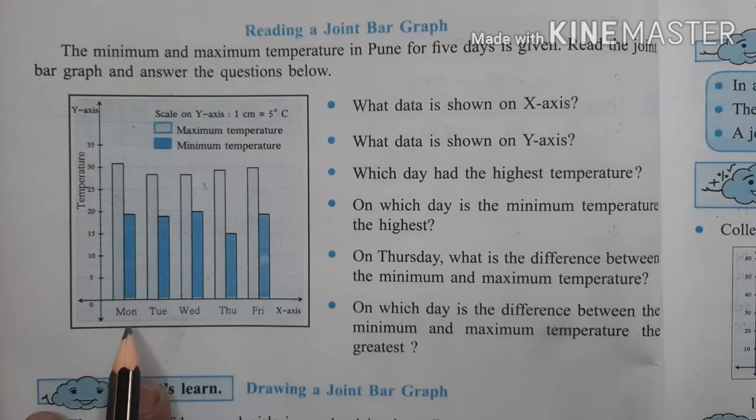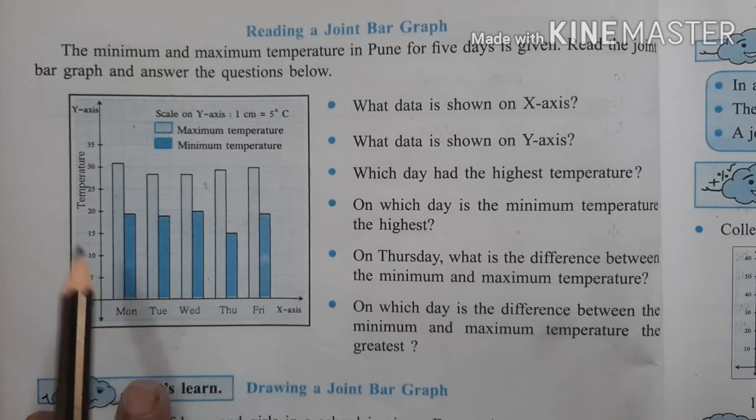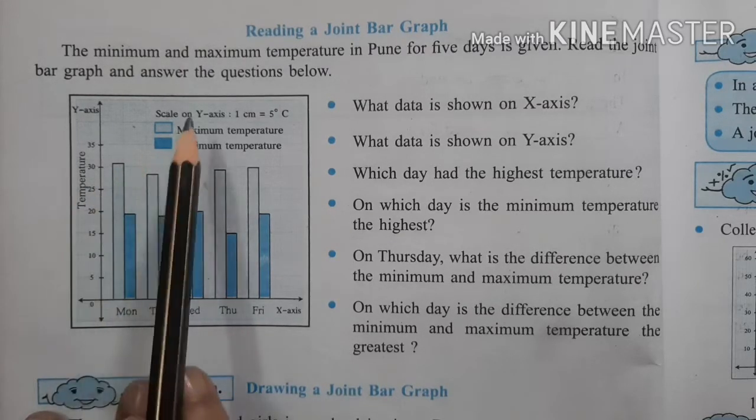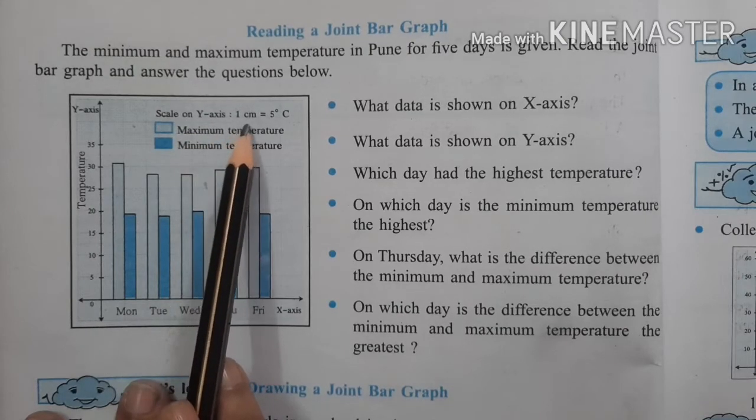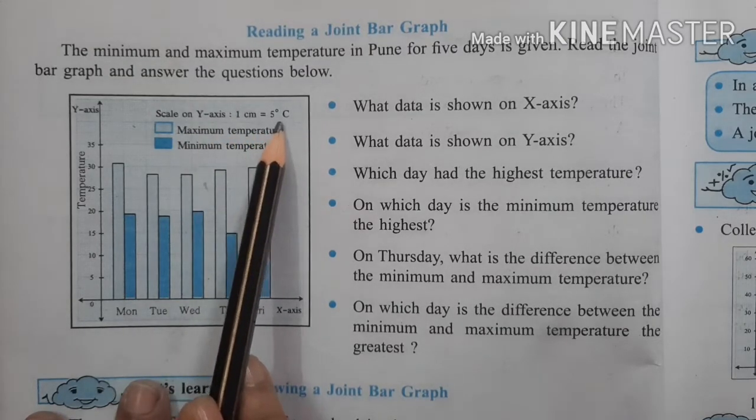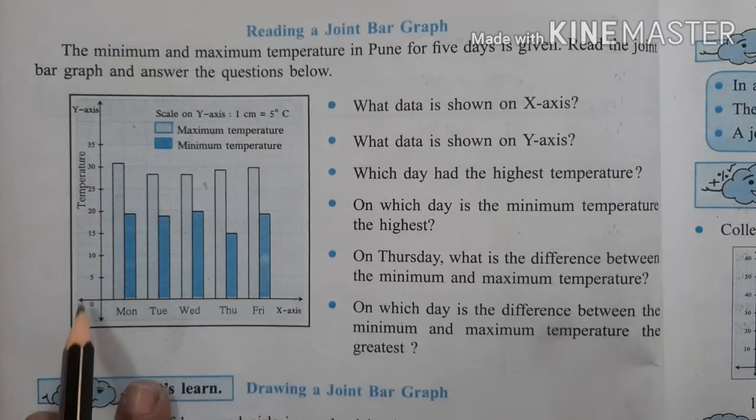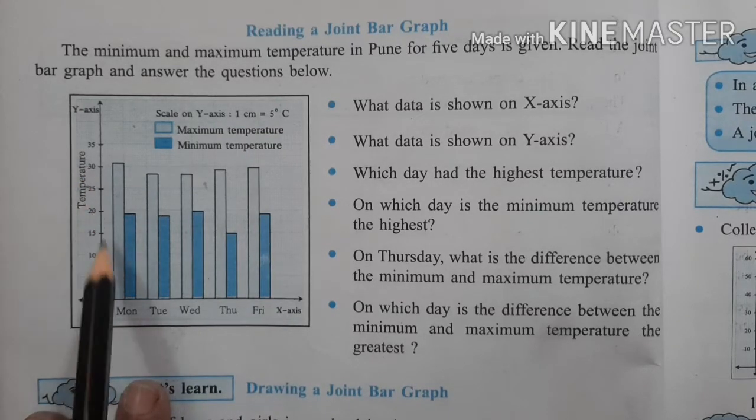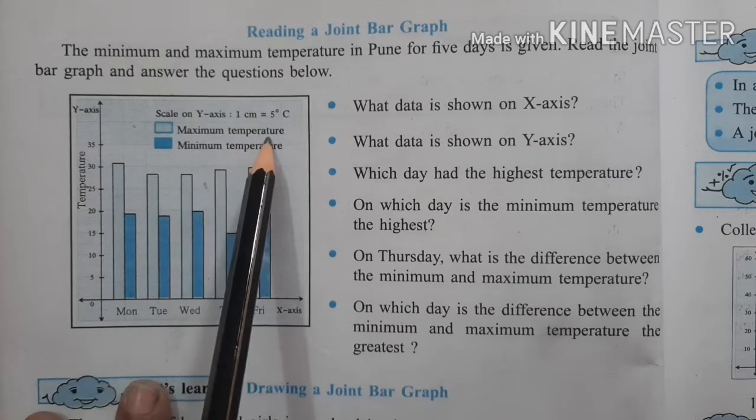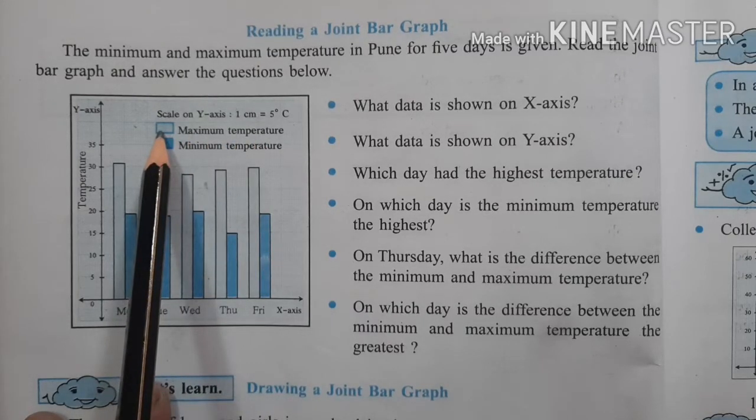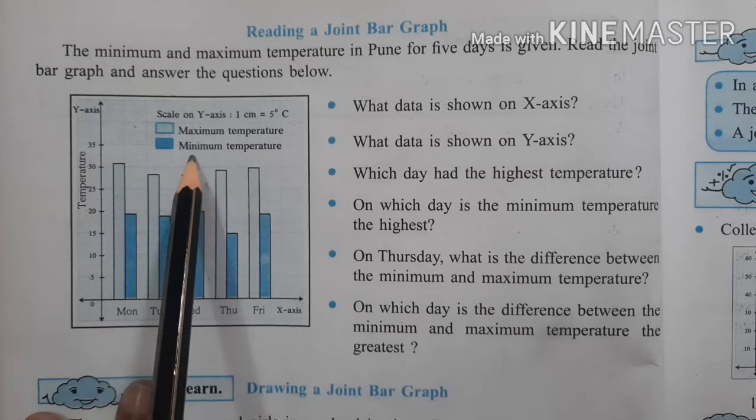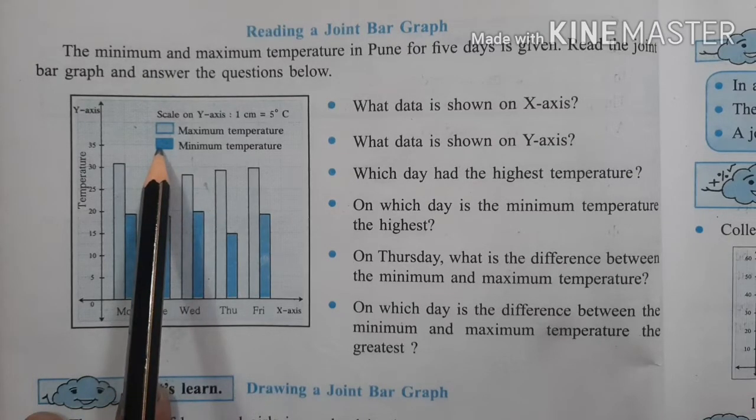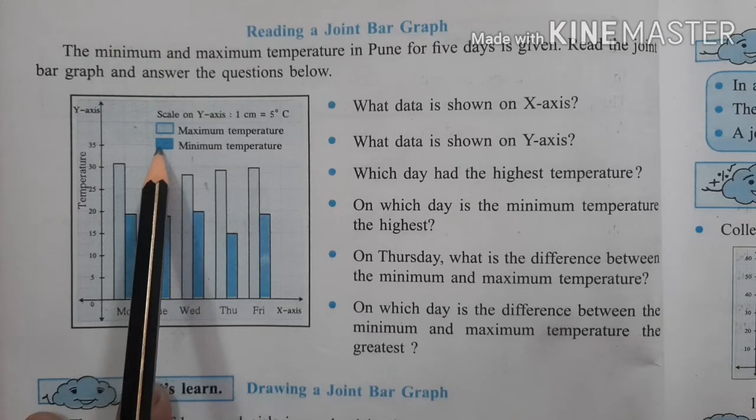On the x-axis, names of days are given, and on the y-axis, temperature is given. Scale: on the y-axis, 1 centimeter is equal to 5 degrees Celsius. Look at this. On the y-axis, 1 centimeter is equal to 5 degrees Celsius. Maximum temperature is shown in faint blue color and minimum temperature is shown in dark blue color. So, let's solve the questions.